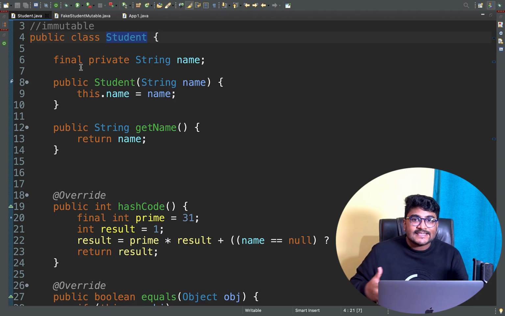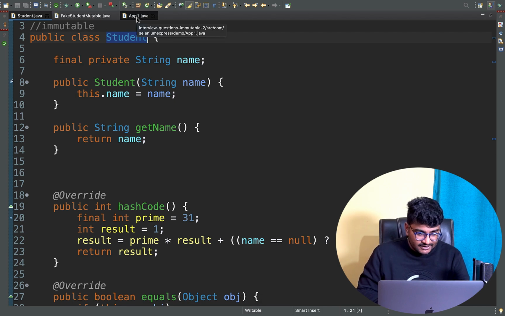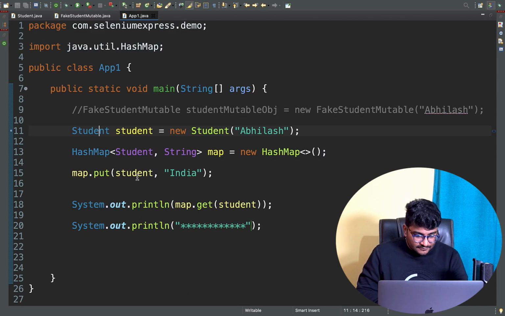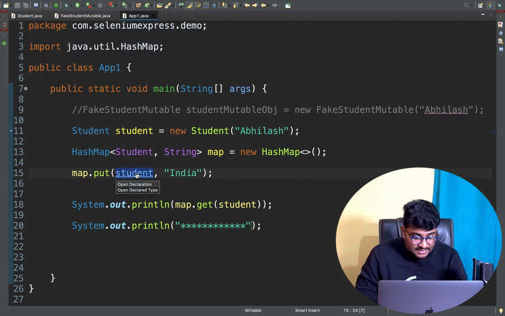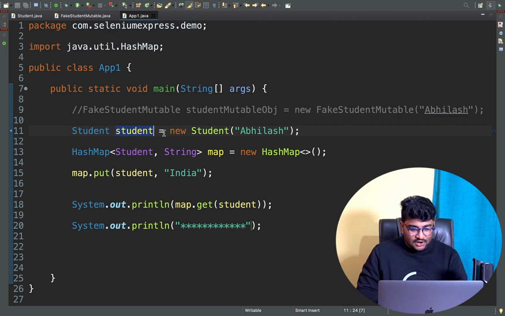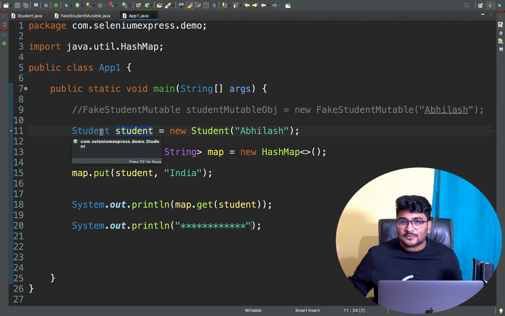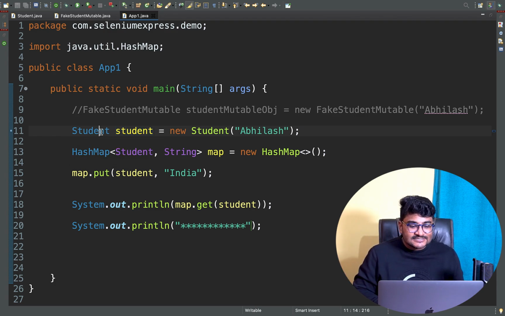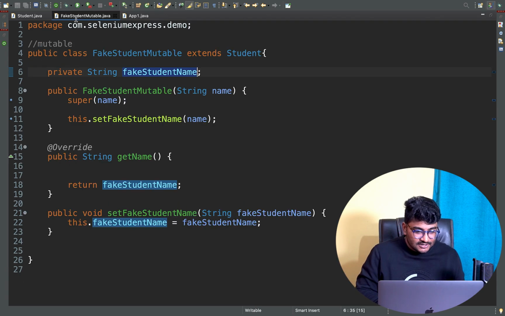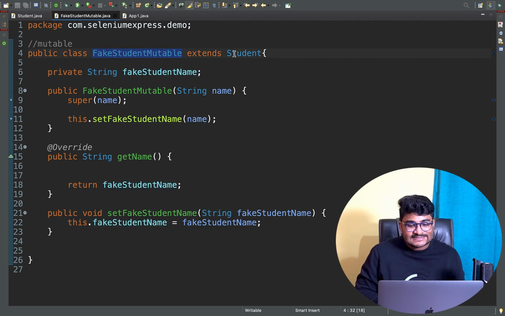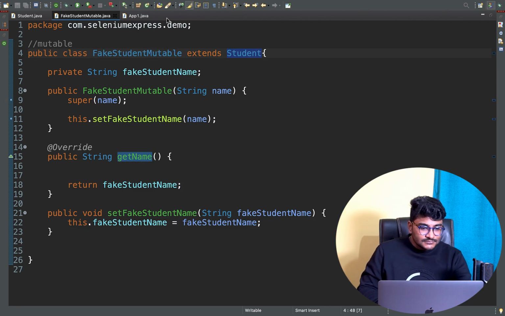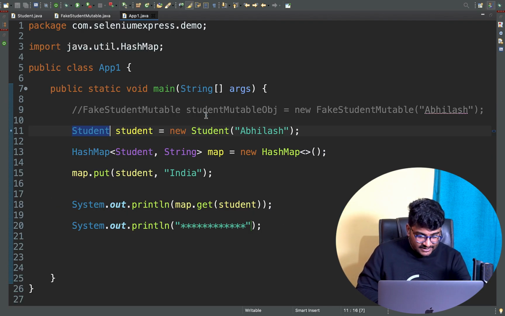So the way we can change the implementation for this class, right now in the App.java, I'll come to here. Right here, for the key, we are just giving a student object, right? Our student object is this one. Okay, now my student object also got a subclass, right? My student is the parent. If I'll go to here, there is a class called fake student mutable, which is extending my student object. So I'll go to App1.java.